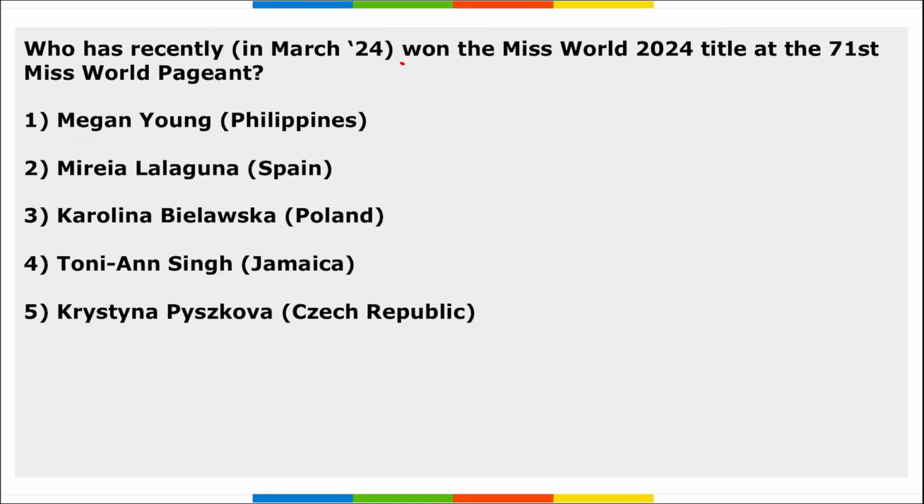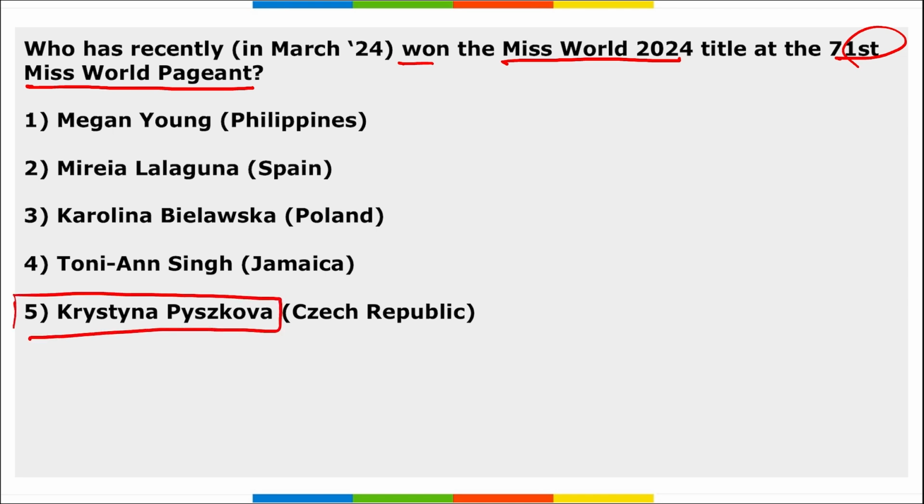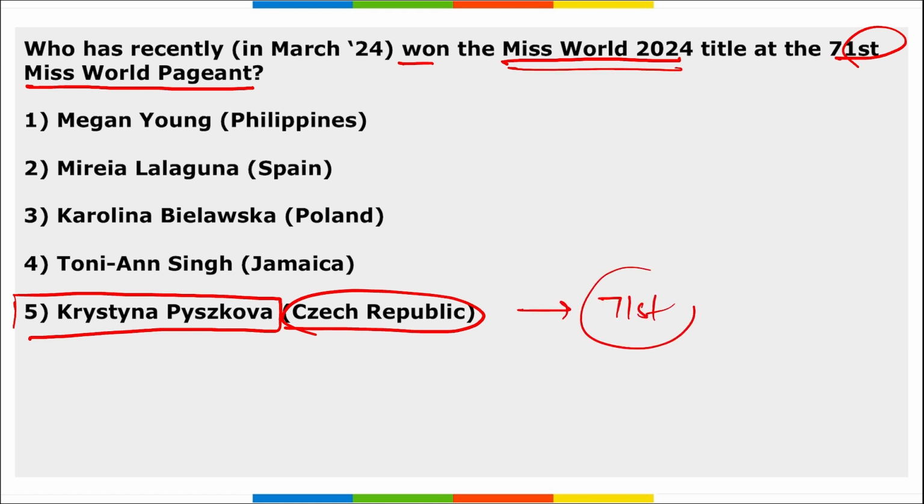Next, who has recently won the Miss World 2024 title at the 71st Miss World pageant? So, Krystyna Pyszkova of Czech Republic has won the Miss World 2024 title, and it was during the 71st Miss World pageant. Correct. Where was this 71st Miss World pageant held? This was held at Jio World Convention Centre. Where is it? It is in Mumbai, Maharashtra. Correct.